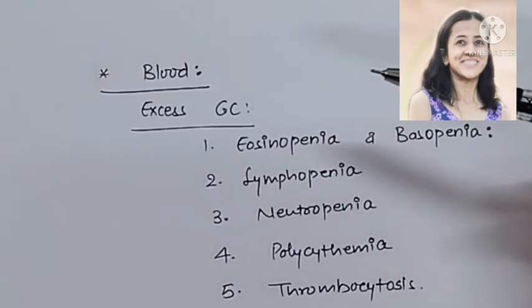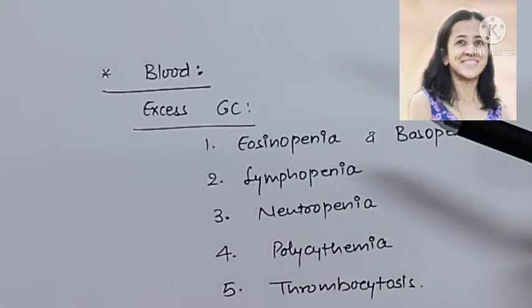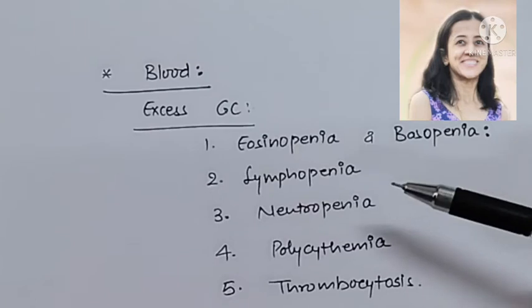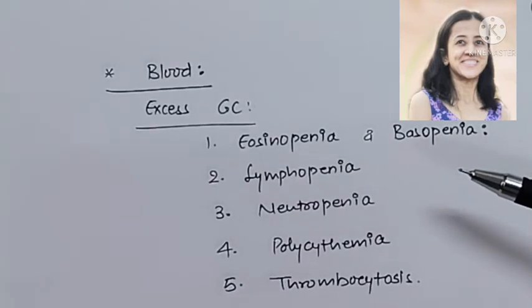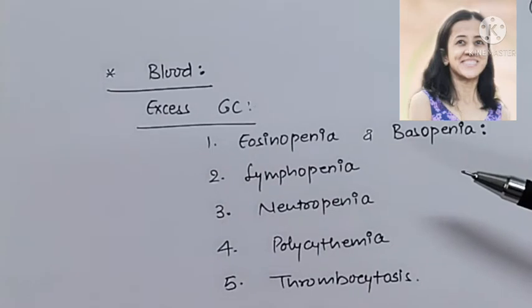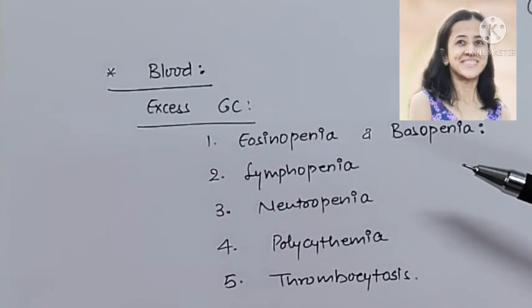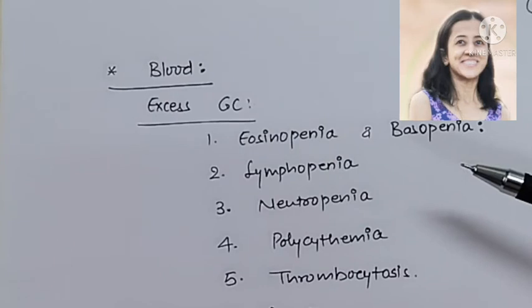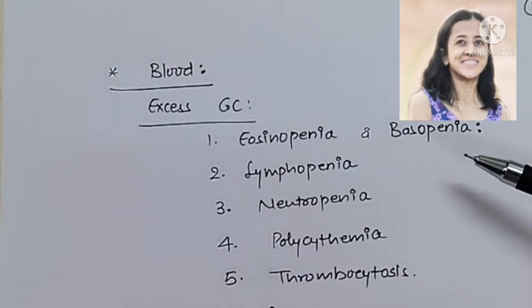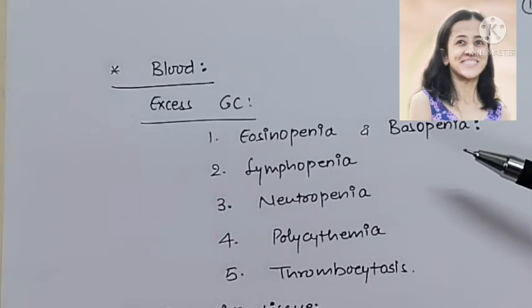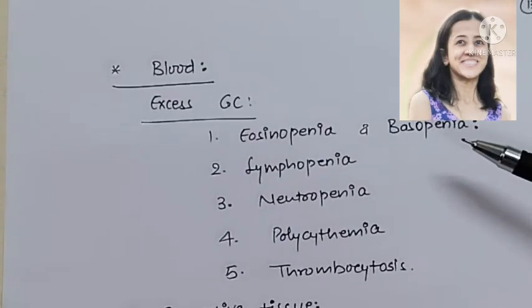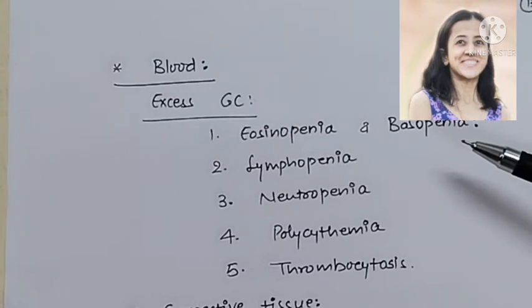Effects of glucocorticoids on blood and blood cells. Excess glucocorticoid produces eosinopenia and basopenia, means decrease in the eosinophil and basophil count due to increased sequestration of eosinophils mainly in the lungs and spleen, and increased eosinophil destruction. Changes in the eosinophil count, it is an important index of ACTH secretion. So ACTH secretion increases, eosinophil count decreases.